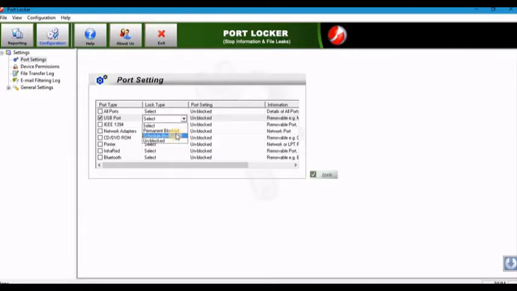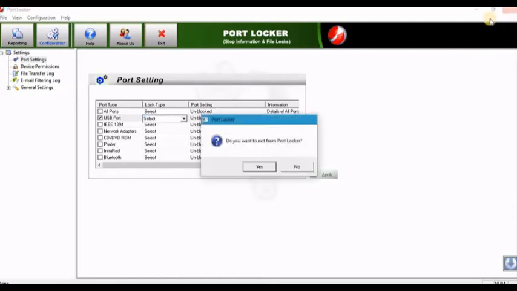As per your use, you can choose any one. If you choose permanent block, your USB port won't be able to access pen drives or any USB storage device. If you want to unlock it, click on unblock, click apply, close the application and enjoy the feature.